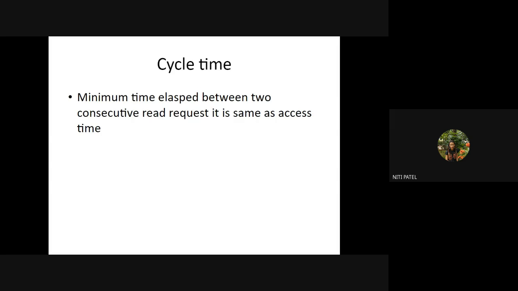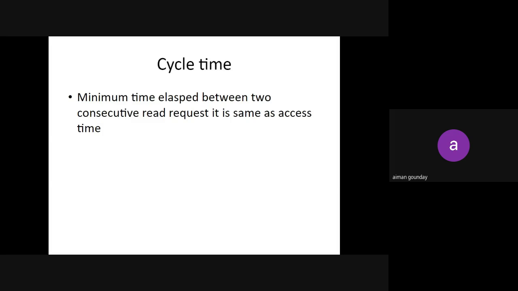Therefore I told you there are three systems, A, B, C. The data that system A needs is with system C. The data that system B needs is also with system C. But the time taken by system C to give the reply to both A and B, that is considered to be the cycle time.